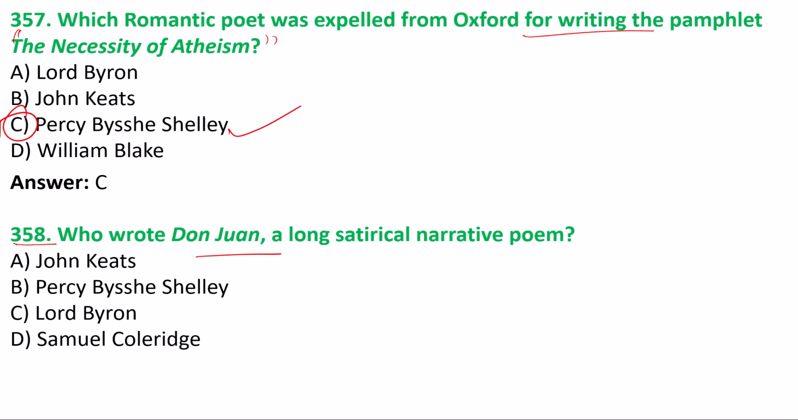358. Who wrote Don Juan, a long satirical narrative poem? We have Lord Byron. Option C is the correct answer.